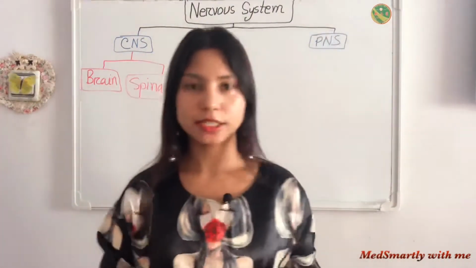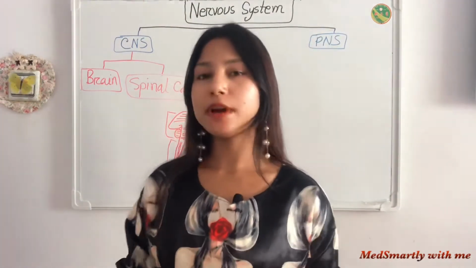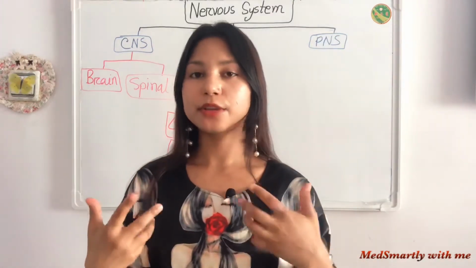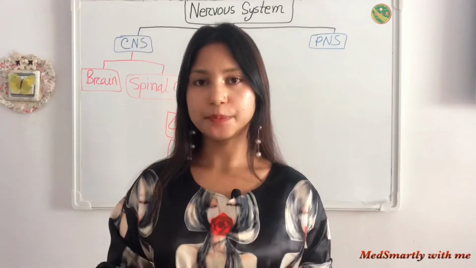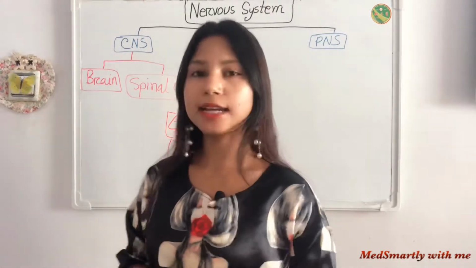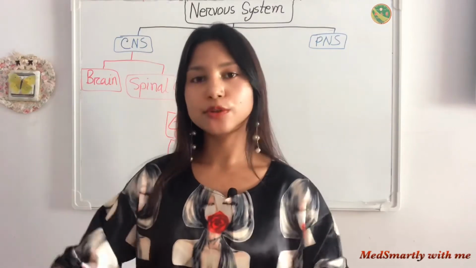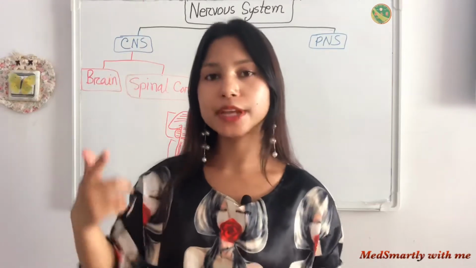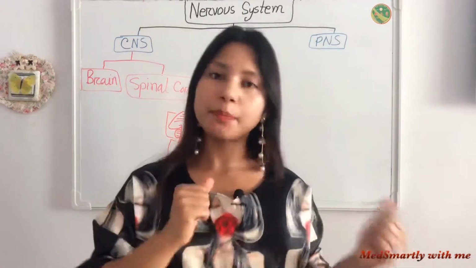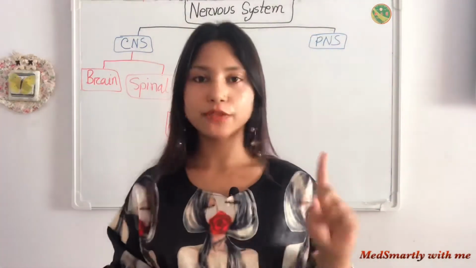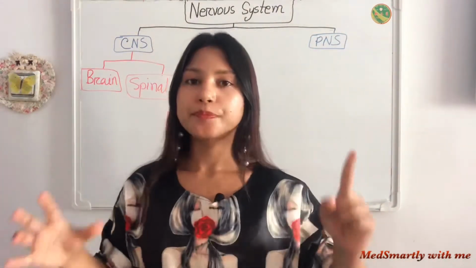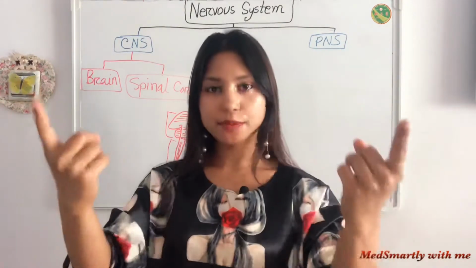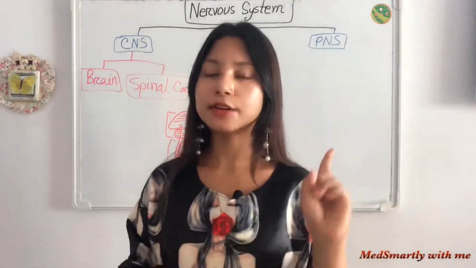Now what is the function of our central nervous system? It receives information from the environment and from our whole body through the sensory nervous system. If I see something, it goes through our sensation to our brain, then our brain analyzes it and stores it, or compares it with past experience. So the first function of our central nervous system is that through the sensory nervous system it collects information from the environment and from our body.